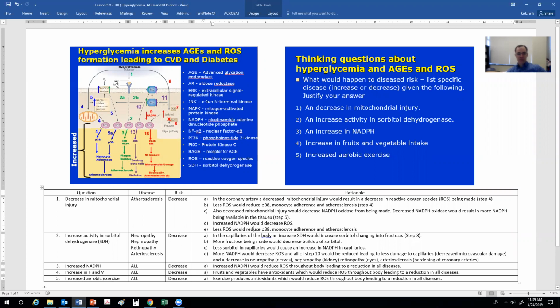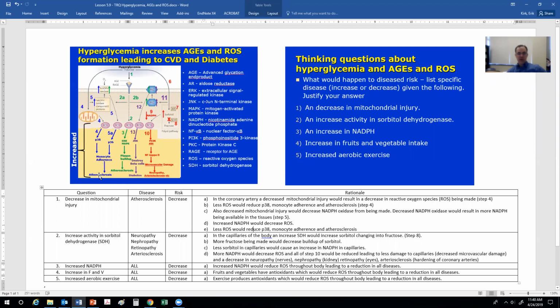And the disease that we're going to be talking about is atherosclerosis, since we're talking about mitochondria. And the disease risk is actually going to be a decreased atherosclerotic risk. And the reason for that is the following. When you have a decrease in the mitochondrial injury, it would result in a decrease in the amount of reactive oxygen species being made, step 4 here, which would reduce P38, monocyte adherence, and a decrease in atherosclerosis of the